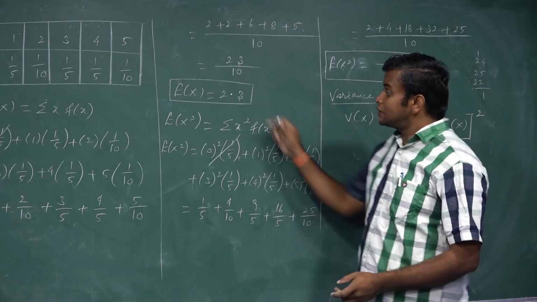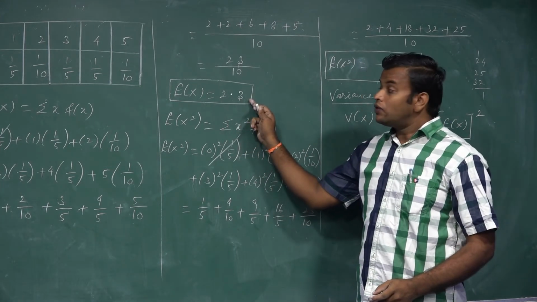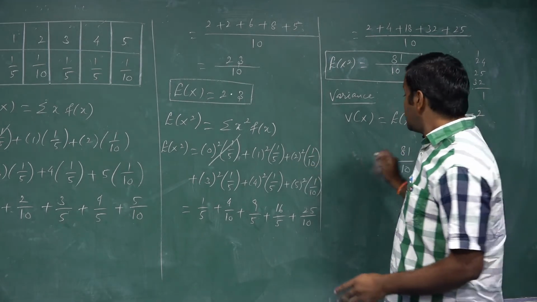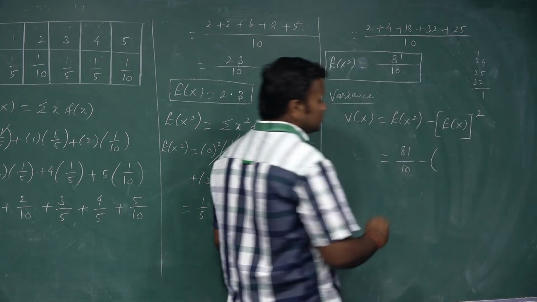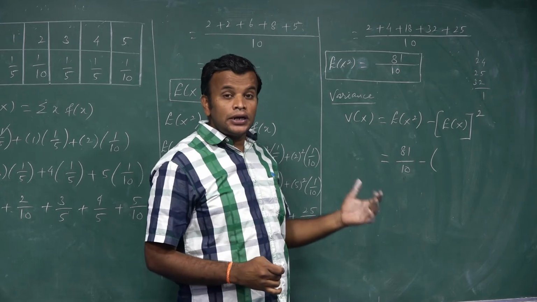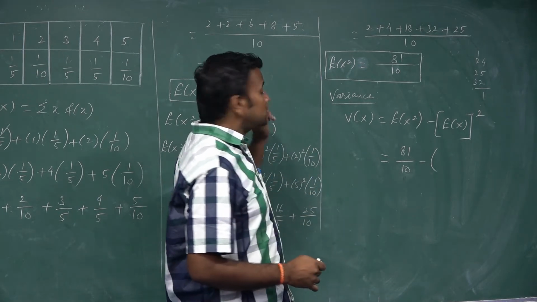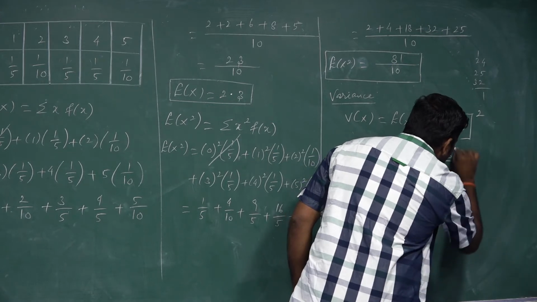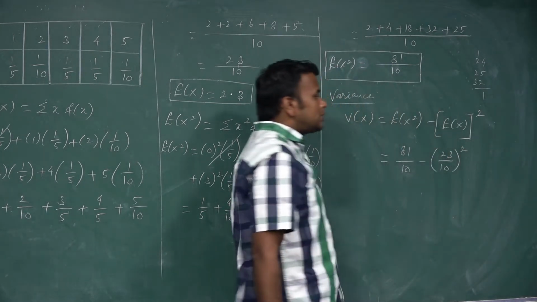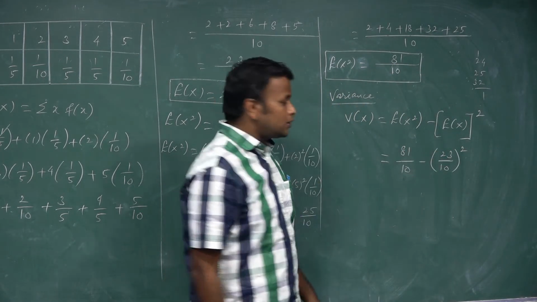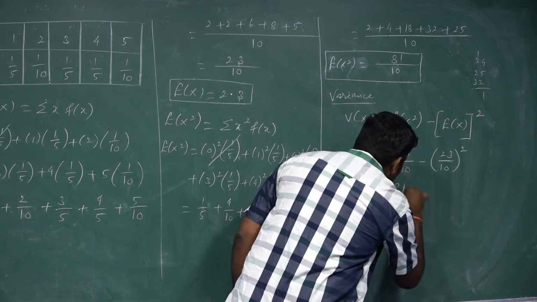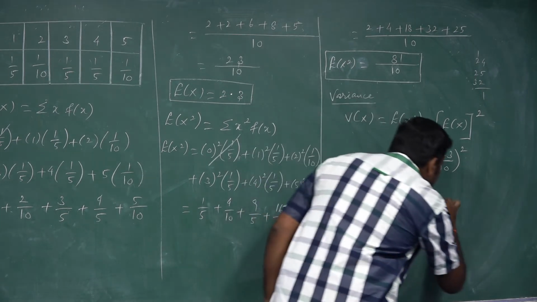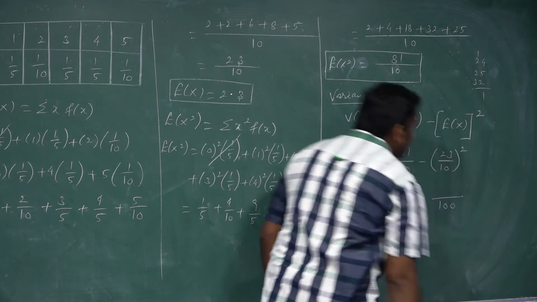The value of E of x is 2.3. We write it as 2.3 or 23 by 10, our choice. Here the denominator is 10, so the next term also has denominator 10. I will take 23 by 10. But we need the square, so square. So 81 by 10 minus the whole divided by 10 square.